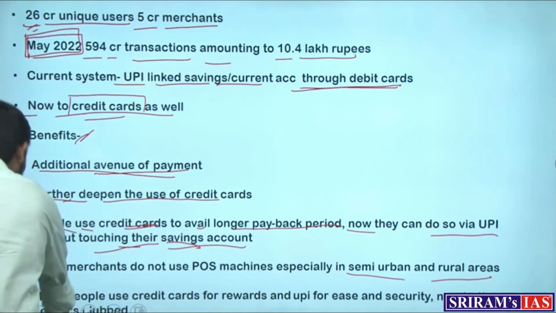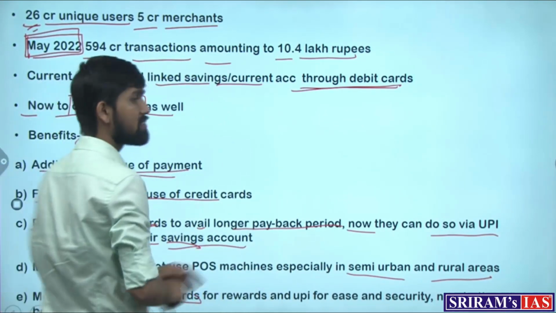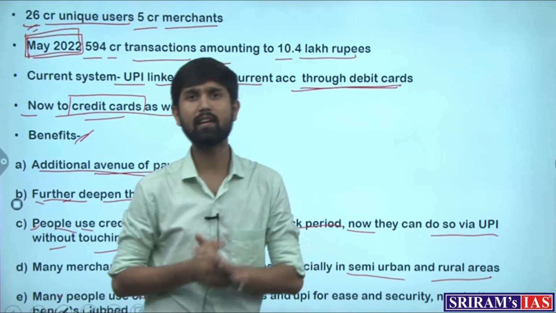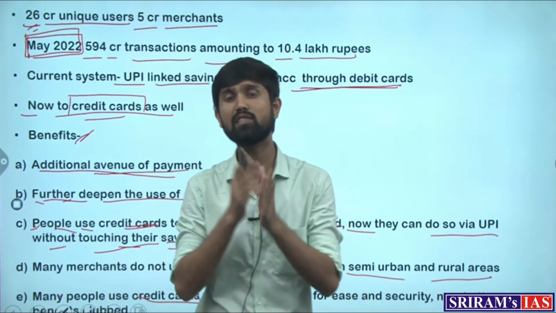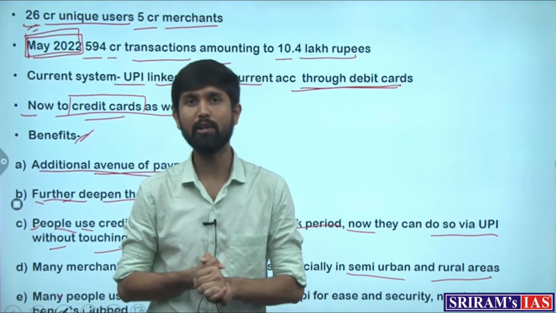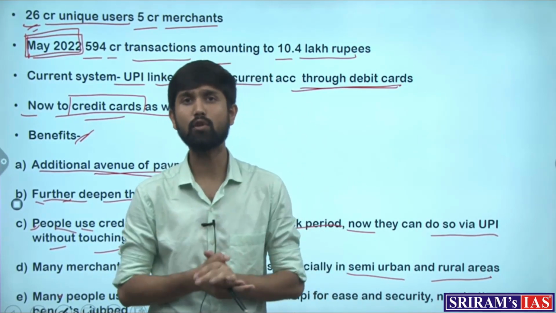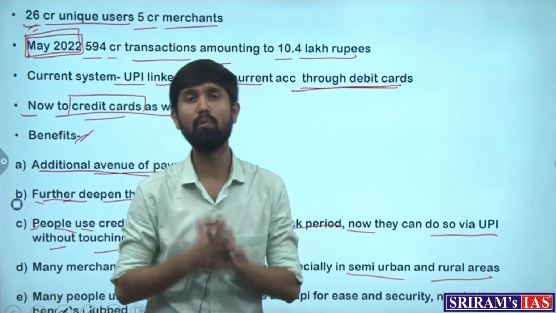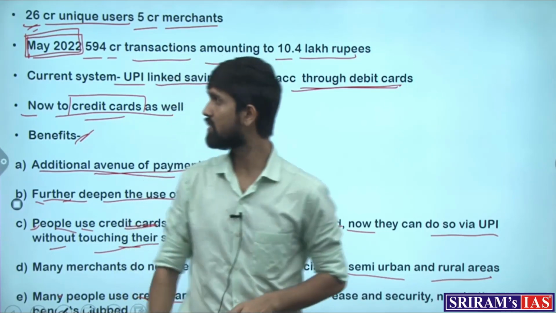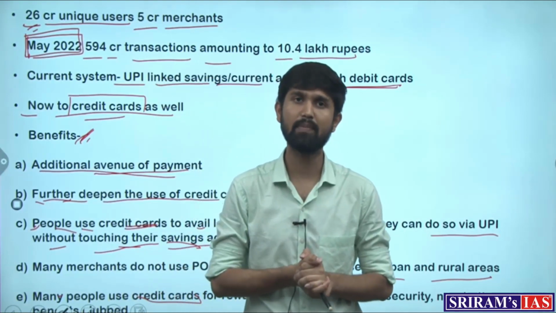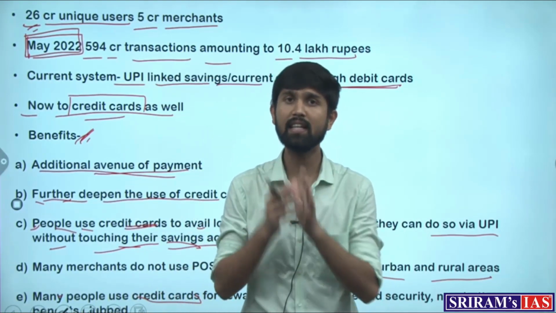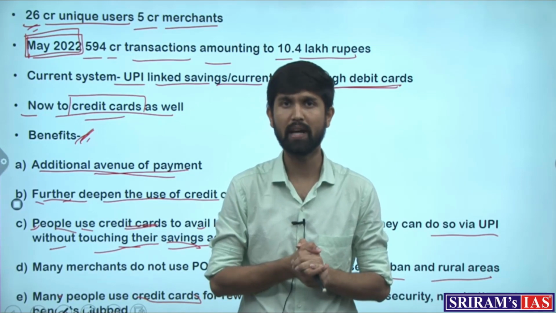And another is many people use credit cards for rewards. So credit cards are used by many people for rewards attached to them, and UPI is used for the ease and security of the transaction. By linking the two, people can make use of both benefits at once. So these are some of the benefits of the new move that RBI is making with respect to linking the credit cards with the UPI as well.